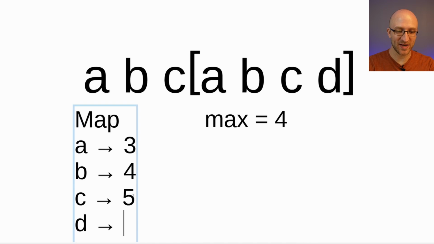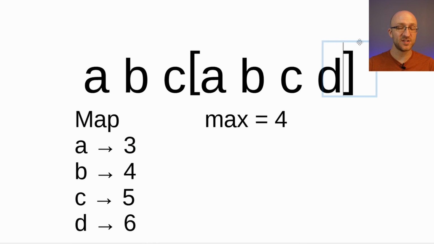It'll say, okay, the last time we encountered a D was at index 6. But at that point, the right pointer has reached the end of our string, and so our loop finishes and our program finishes. And we get the solution that the maximum was 4.